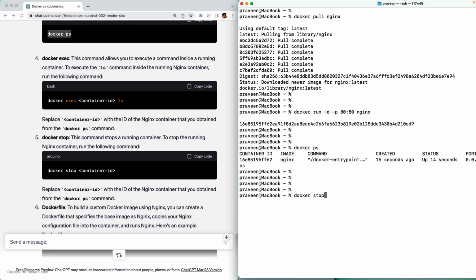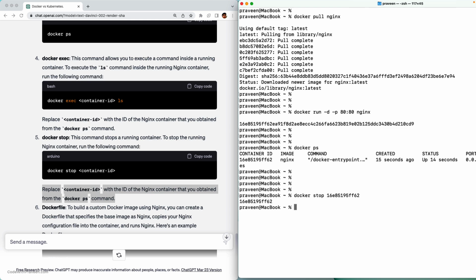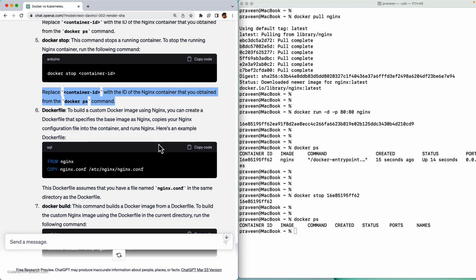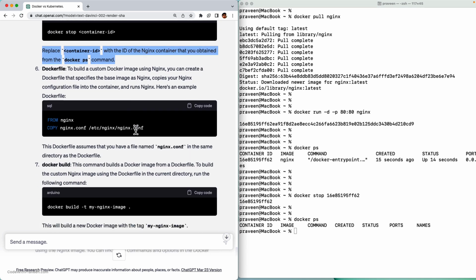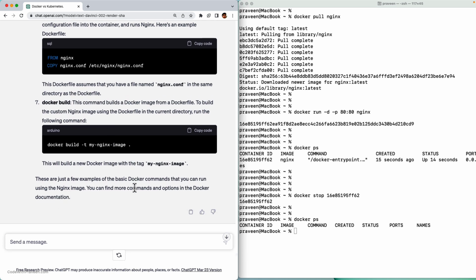Let's say docker stop, and then it says container ID. What is container ID? In case you don't know, you can again prompt it. Replace container ID with the ID of the Nginx container that you obtained from the docker ps command. Okay, this looks good. Now if you run docker ps, you don't see it. And if you keep scrolling further, it gives us the instructions for going ahead with Dockerfile, docker build, and so on. So let's stop it here and then we'll proceed with the next section.